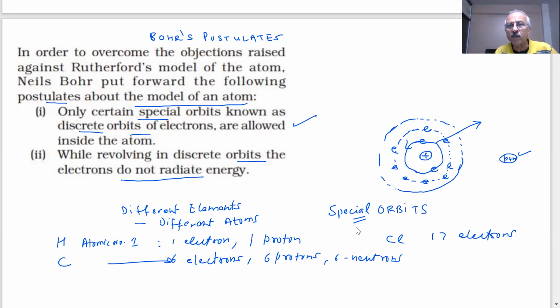So what we are trying to show you is that electrons will get distributed in certain specific orbits around the nucleus. And what do you mean by orbits? The concept is already known. If you see the solar system, the Earth is orbiting around the sun. Does it fall inside the sun?